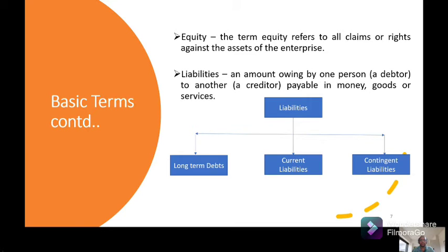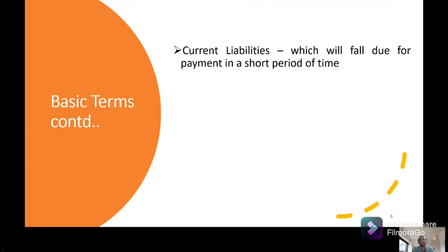In liabilities are long-term debts, current liability, and contingent liability. Current liabilities normally fall due within a short period of time, normally before 12 months, like your creditors and bank overdraft.